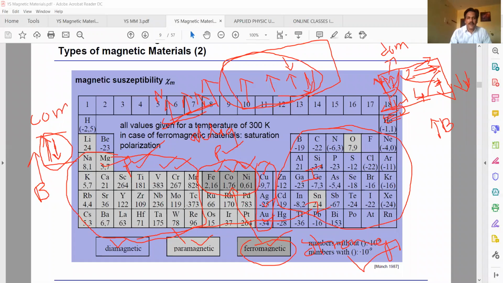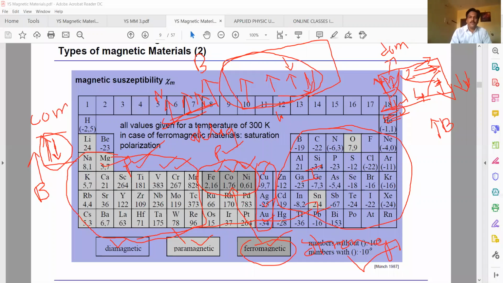In paramagnetic materials, there is no concept of domain. All the dipoles are aligned randomly. By application of a field, some magnetism comes. That's why it shows weak magnetism. Diamagnetic is also very weak. This way these two are called weak. That's why the ferromagnetic shows very strong magnetism.